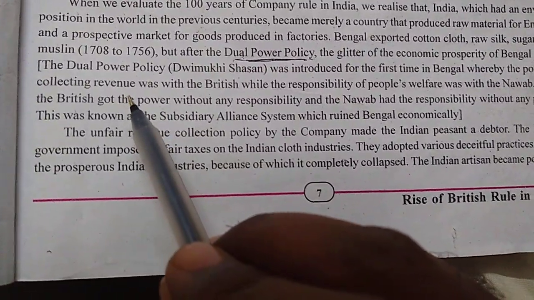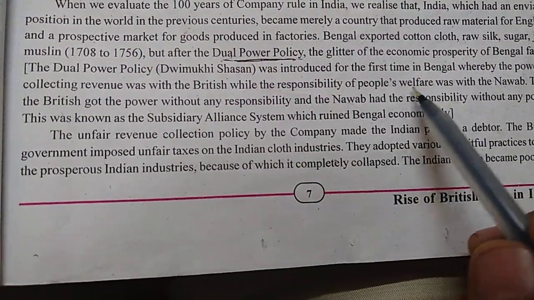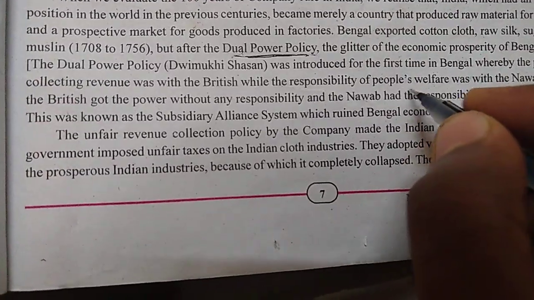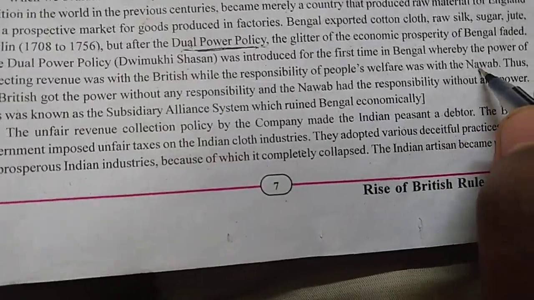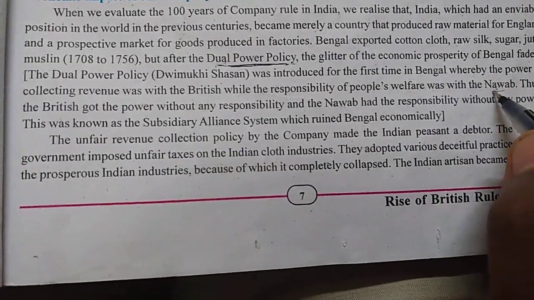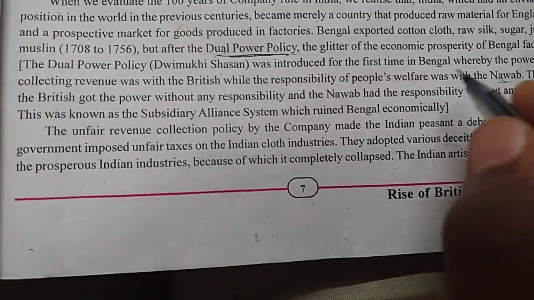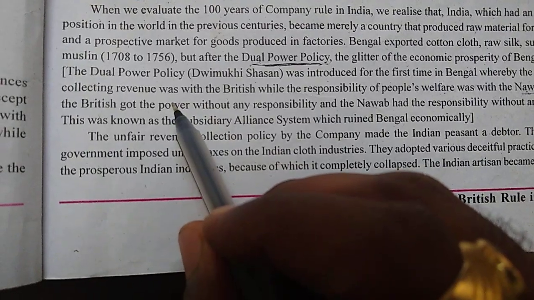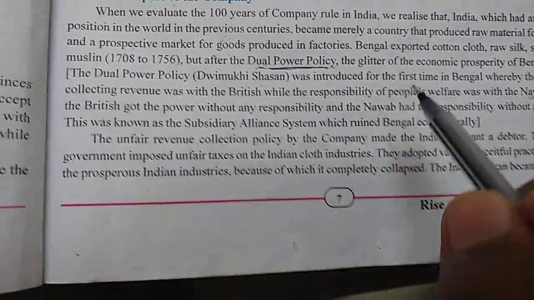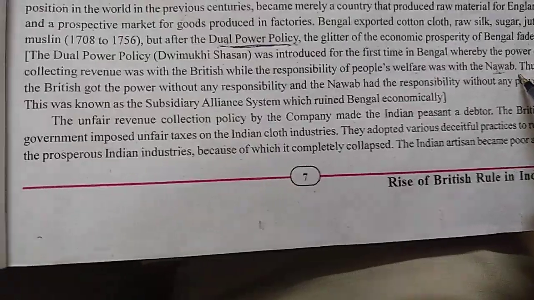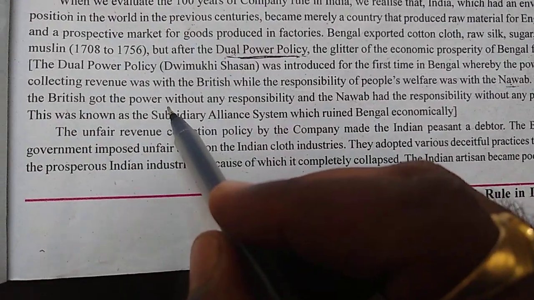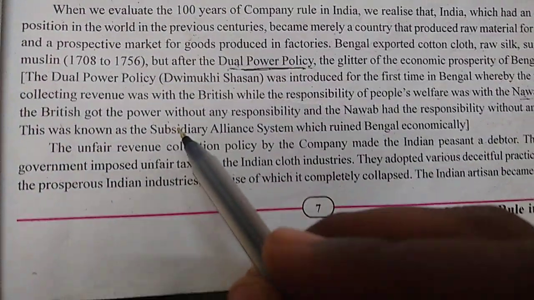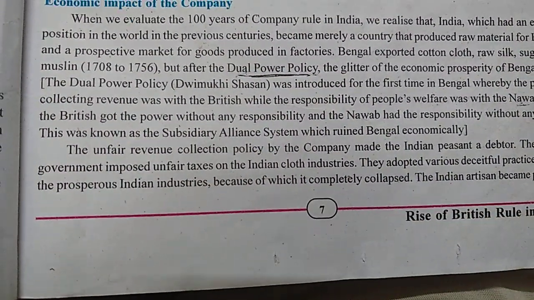Britishers were collecting the revenue. But if some expense was required for people, for roads, hospitals, facilities, then all these were the responsibility of the Nawab. So the Nawab doesn't have a right to collect income, but the Nawab is required to spend money for people's welfare. And the British are required to collect the income, but don't need to spend for people. So here what happened? Thus, the Britishers got the power. Why did they get the power? Because they are collecting revenue. They are getting money.